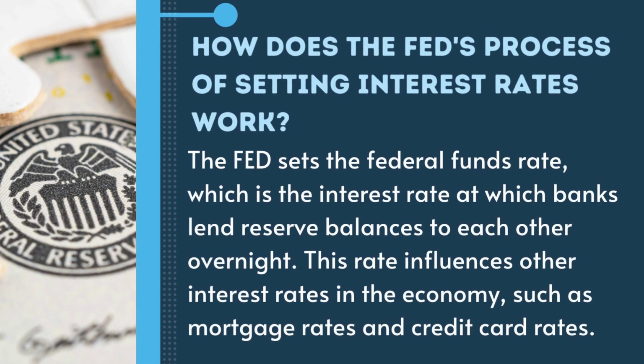How does the Fed's process of setting interest rates work? The Fed sets the federal funds rate, which is the interest rate at which banks lend reserve balances to each other overnight. This rate influences other interest rates in the economy, such as mortgage rates and credit card rates.